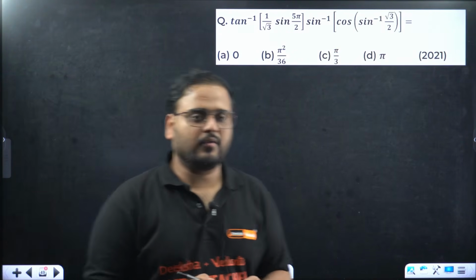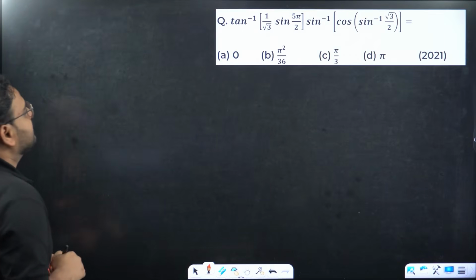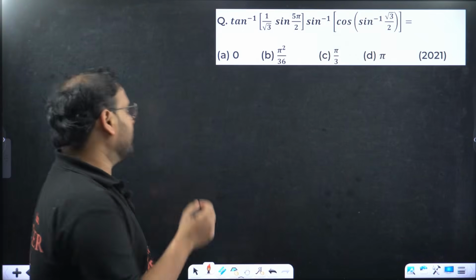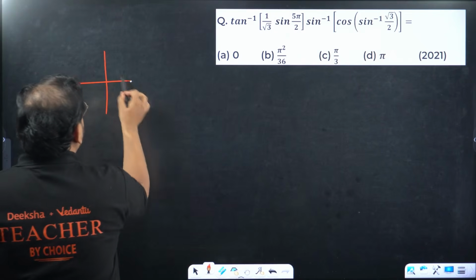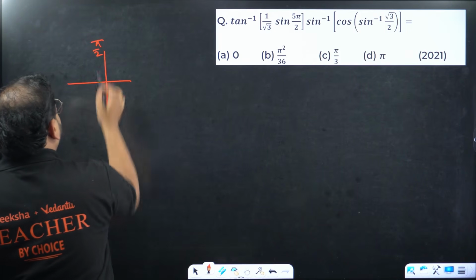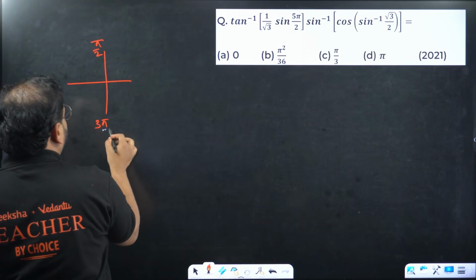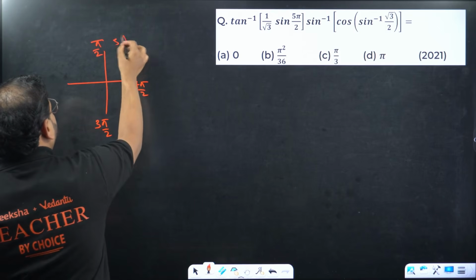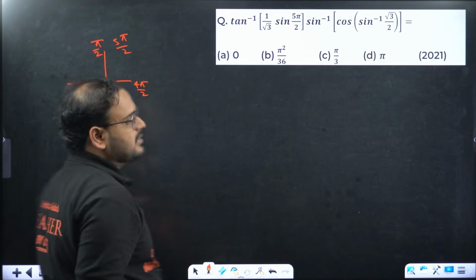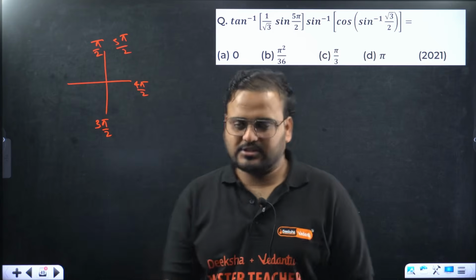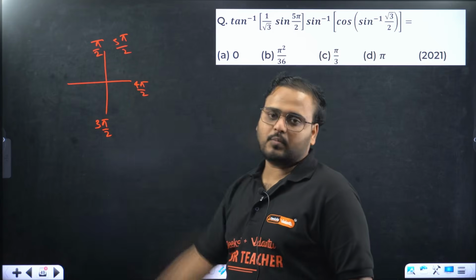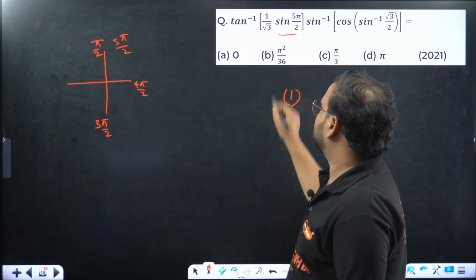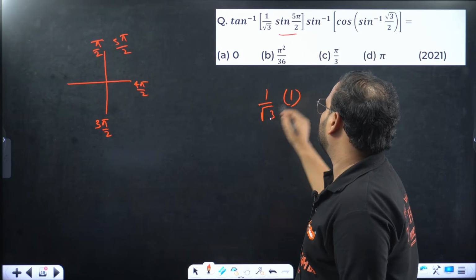2021 PYQ of KCET. Tan inverse of 1 by root 3 sin of 5 pi by 2. Sin of 5 pi by 2. Where is it? Plus or minus? This is pi by 2. That's 3 pi by 2. This is the 4 pi by 2. This will be what? Again back with 5 pi by 2. Sin 5 pi by 2. Positive, right? Positive only. This value is how much? 1. This is 1 by root 3.